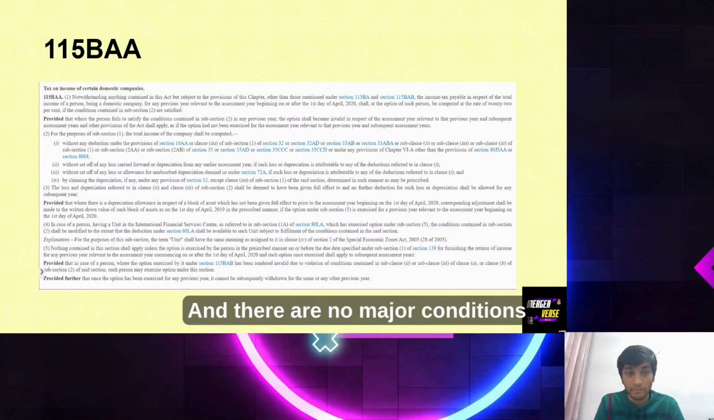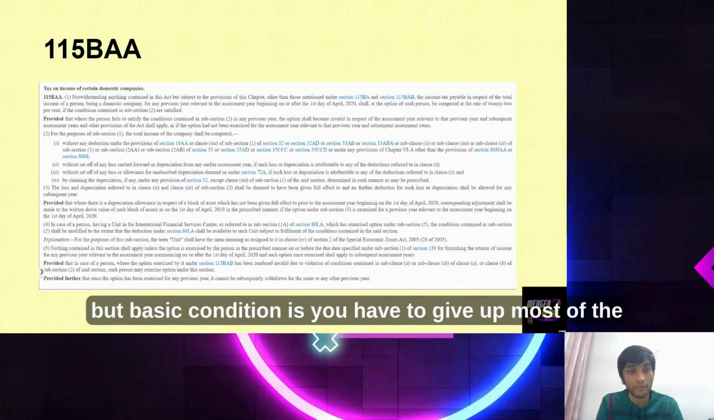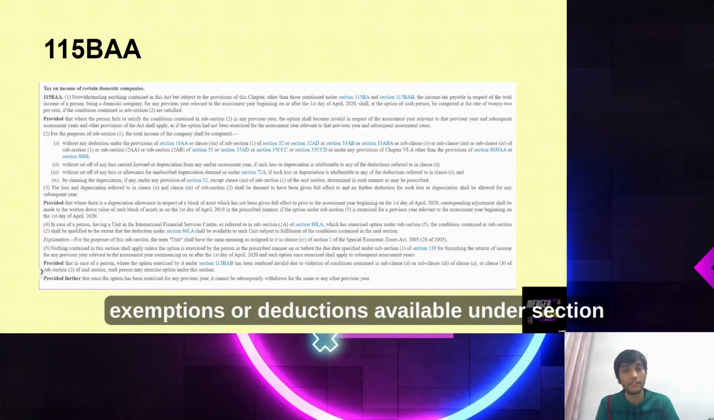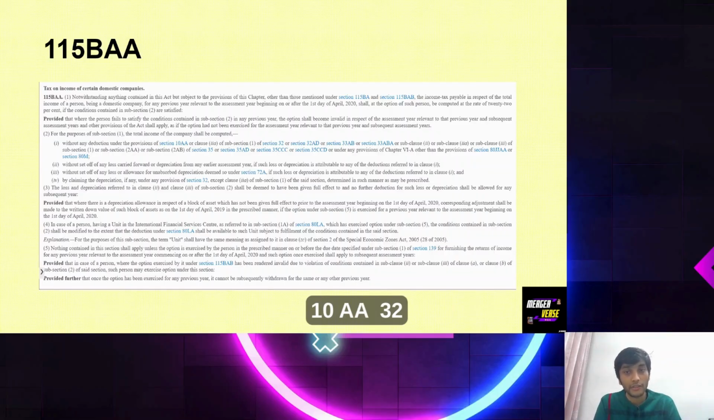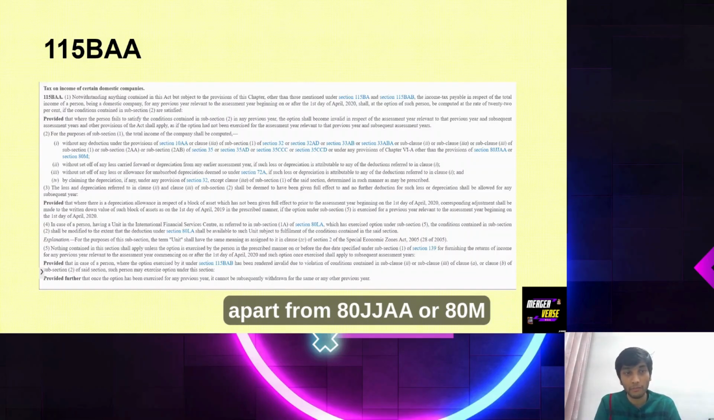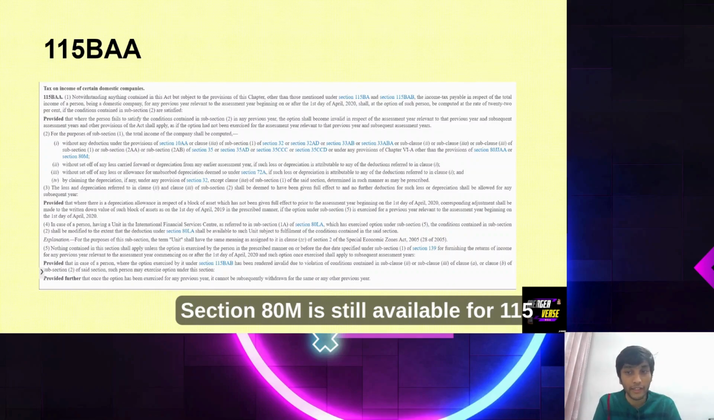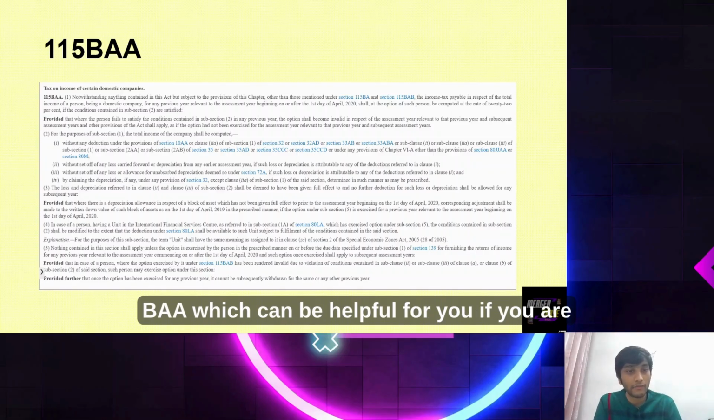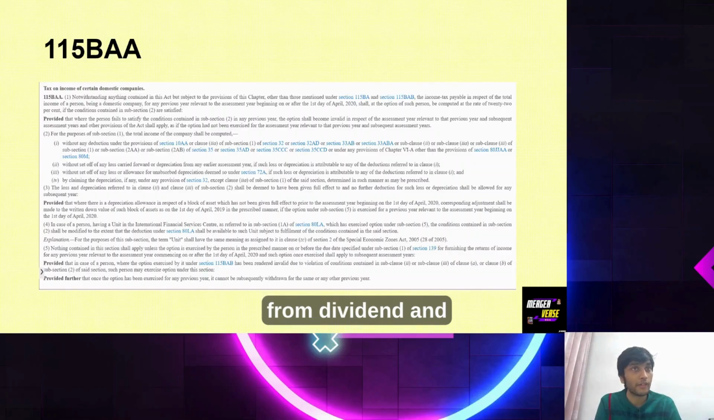And there are no major conditions, but the basic condition is you have to give up most of the exemptions or deductions available under section 10AA, 32(1), that is additional depreciation, 32AD, and then you have to give up most of the 35 section benefits and deductions under Chapter 6A apart from 80JJAA or 80M. Which is important is section 80M is still available for 115BAA, which can be helpful for you if you are thinking about repatriation of income from dividend.